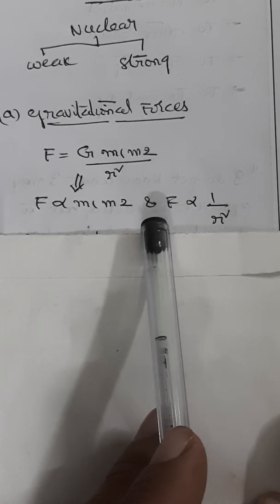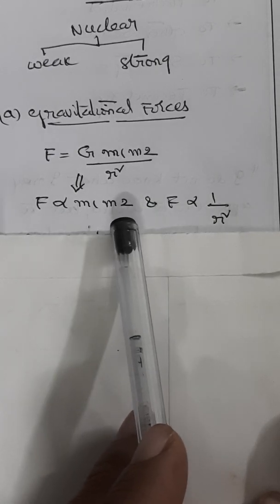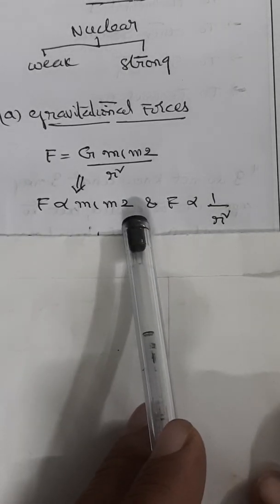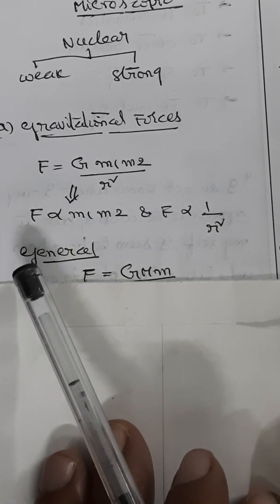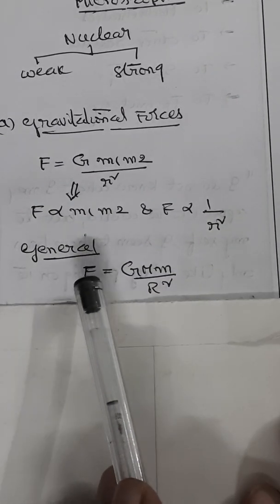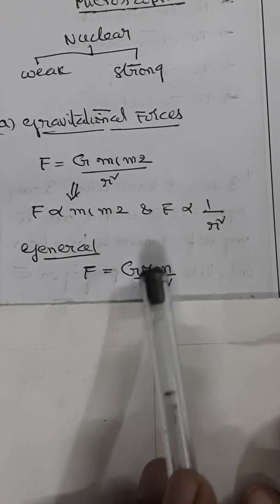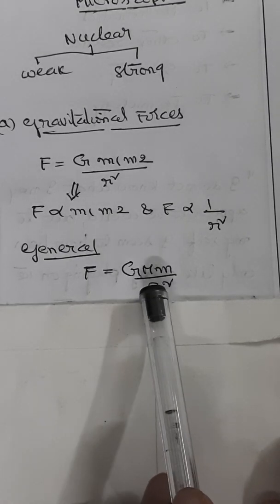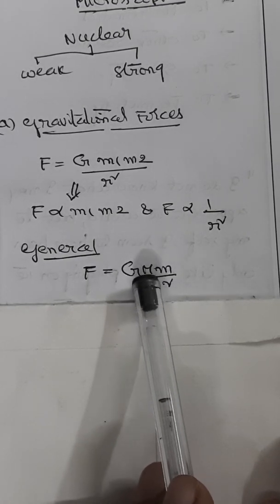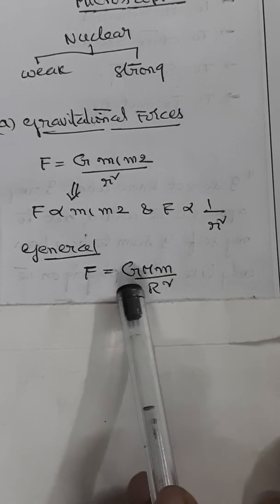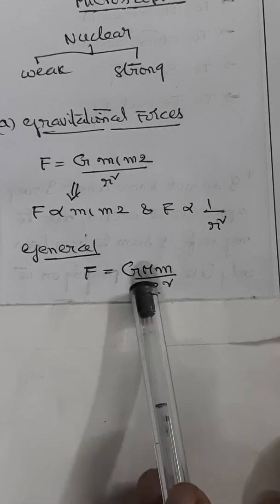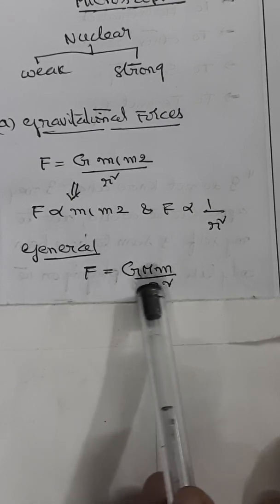So, the force on a body of mass, let us say small m, near the surface of the earth, with mass of the earth taken as capital M, you can generalize this formula as F equal to G M m by R square, where capital M is the mass of the earth and capital R is the radius of the earth. This force is directed towards the center of the earth, which is the vertically downward direction.